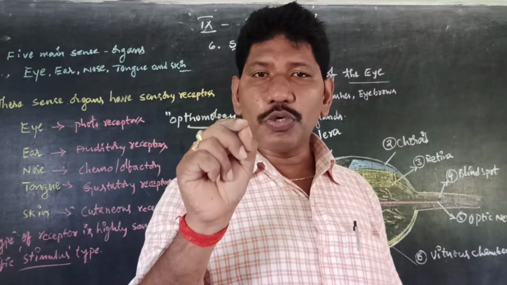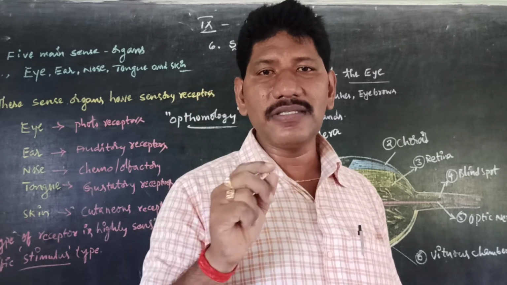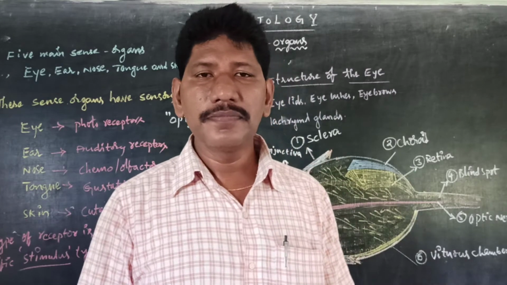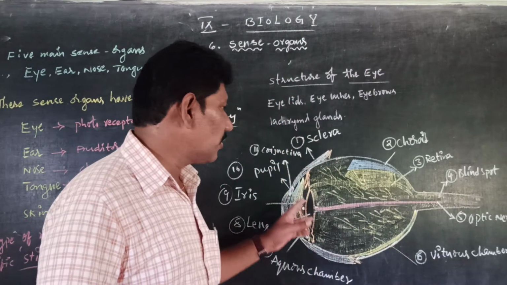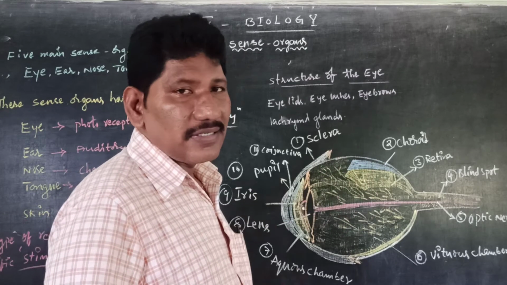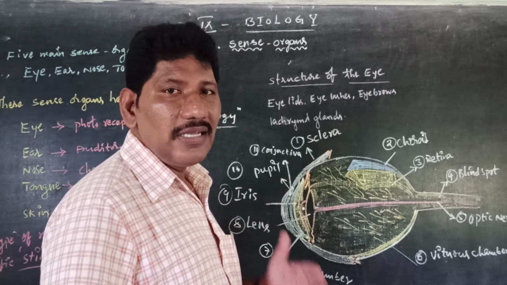But only one-sixth of the eye is the external appearance. The remaining five-sixths of the eye is located in the eye sockets. Is that clear? Now let us come to the structure of the eye, which has mainly three layers.